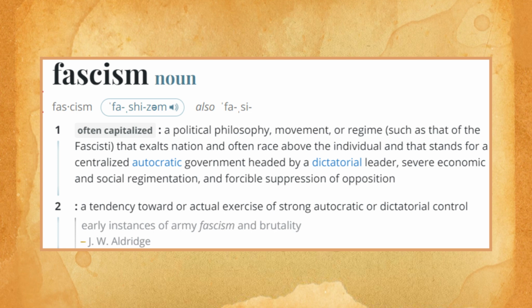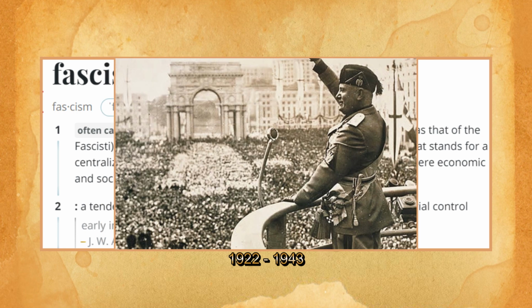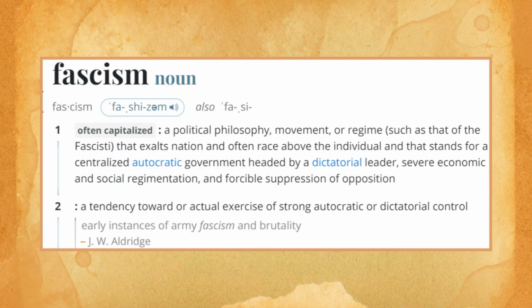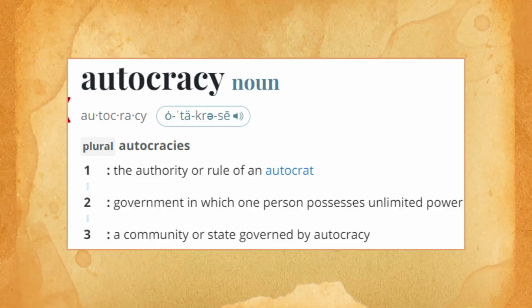Fascism is a political philosophy, movement, or regime, such as that of the fascisti, that exalts nation and often race above the individual, and that stands for a centralized autocratic government headed by a dictatorial leader, severe economic and social regimentation, and forcible suppression of opposition. A tendency toward or actual exercise of a strong autocratic or dictatorial control. I heard Gerald Celente on the Alex Jones show recently say that, per Mussolini, fascism is the merger of state and corporate powers. Autocracy: the authority or rule of an autocrat, government in which one person possesses unlimited power.